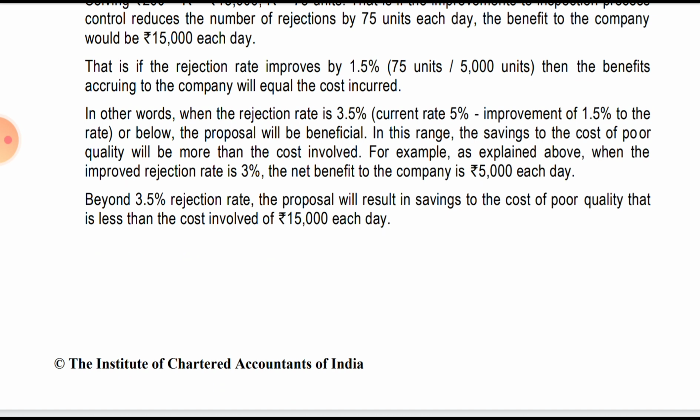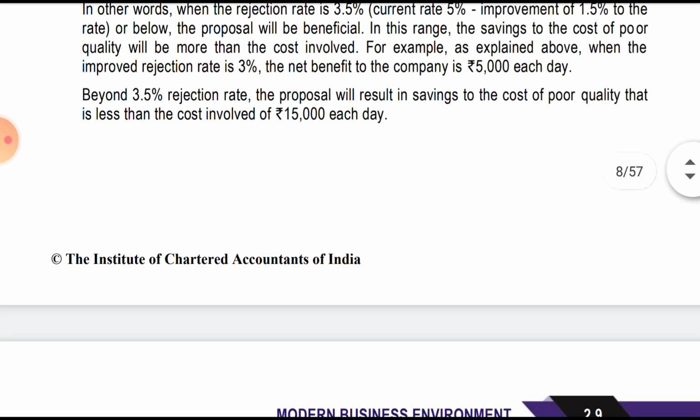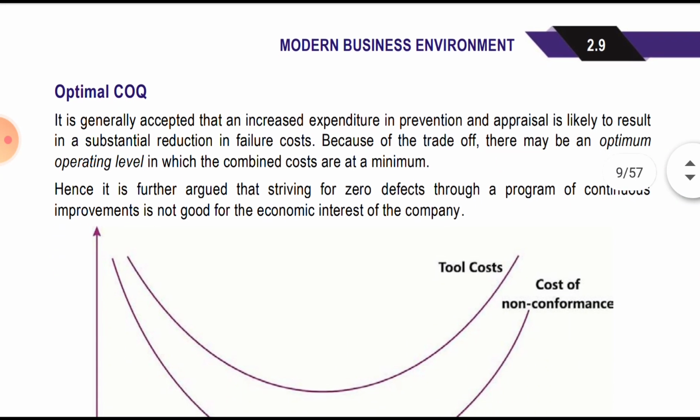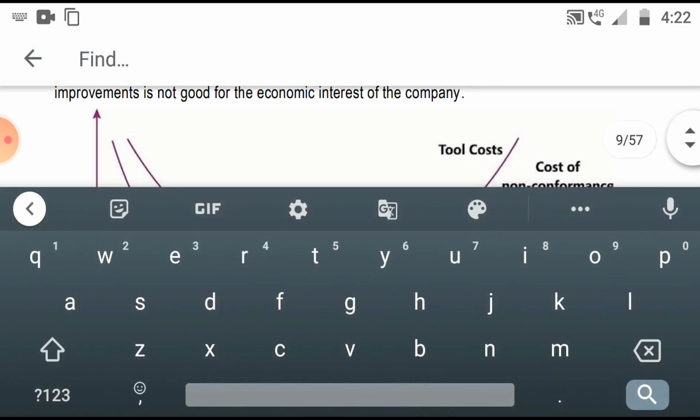In this range, the saving of the cost of poor quality will be more than the cost involved. For example, as explained above, when the improved rejection rate is 3, we had seen this kind of example in the upper part also. The first part of the question, the net benefit amounts to 5,000. When it is 3, it amounts to 5,000 rupees benefit. Beyond a 3.5 rejection rate, the proposal will result in a saving in the cost of poor quality that is less than 15,000. So if the rejection rate is beyond 3.5, we will gain, but we will gain less than 15,000 each day. So we are done with this illustration.